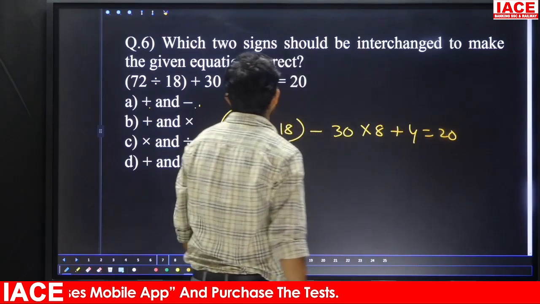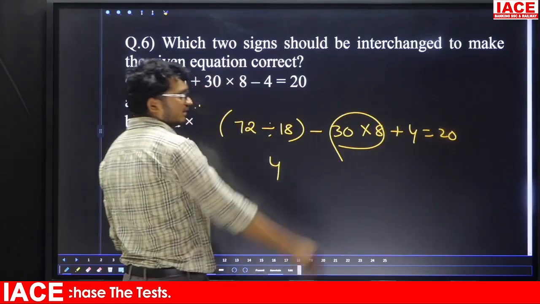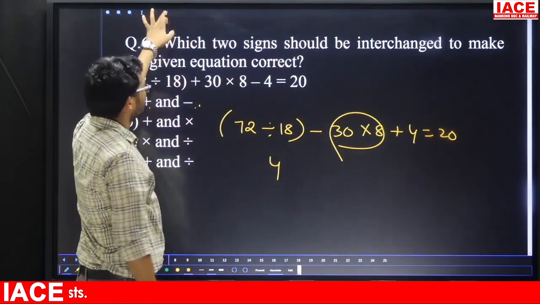Now this one is what? 18, 4 jar 72. This one is what? There is a chance to get a negative value, but here 20 is a positive value. So the first option has no chance.